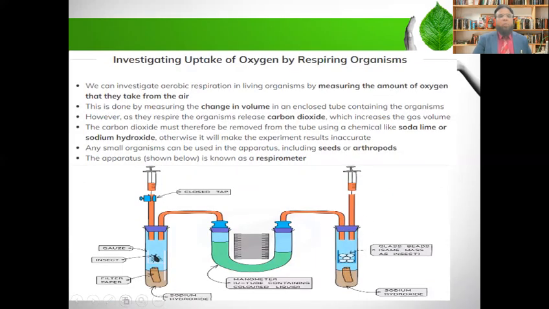In one test tube, there are organisms like, maybe, insects. These insects do respiration. In respiration, CO2 is produced. And this CO2, when it enters into the U-shaped tube,